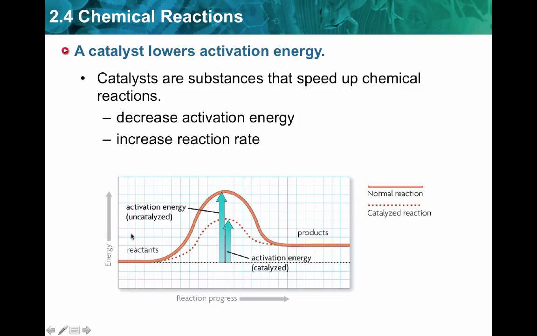So when you look at this picture down here, this graph, the solid orange line is your reaction uncatalyzed. And so you can see this hump, this hill that we have to get over, is what we call the activation energy, or sometimes we refer to that as the transition state. But clearly we have a much greater activation energy required in your uncatalyzed reaction than we do in this dashed line, which represents the catalyzed reaction. Less energy, right?